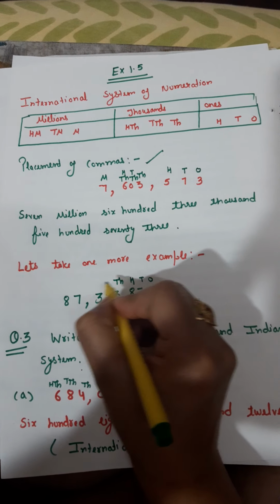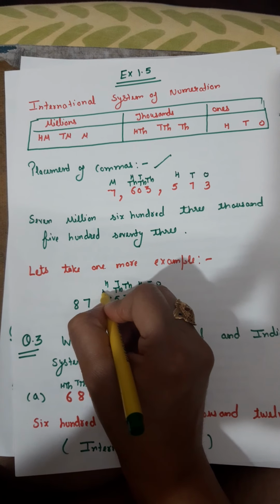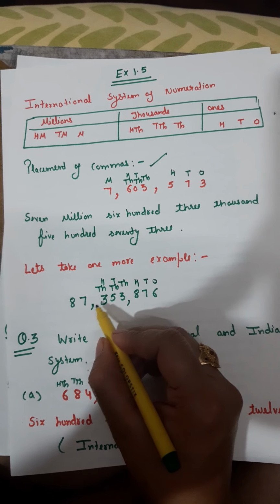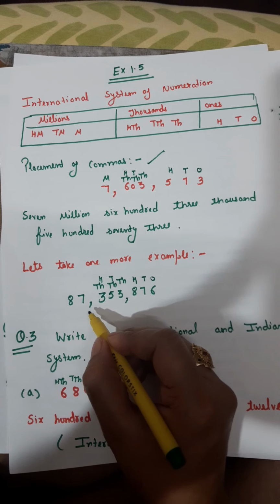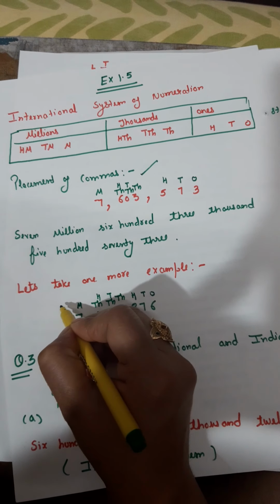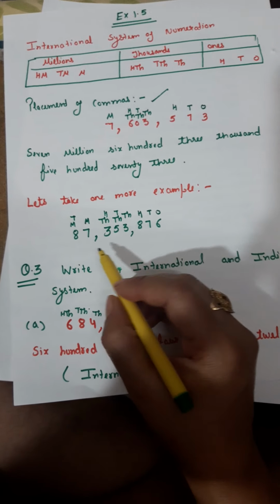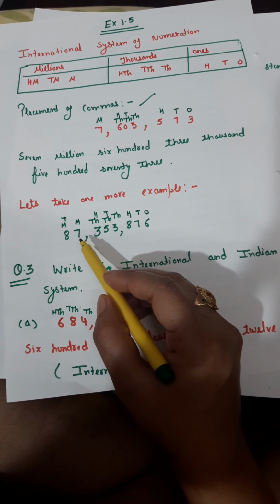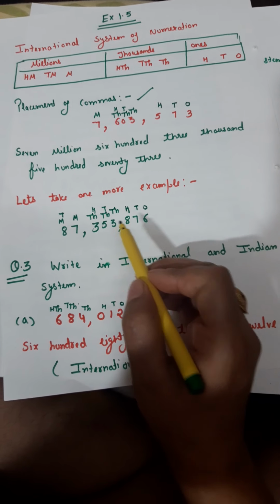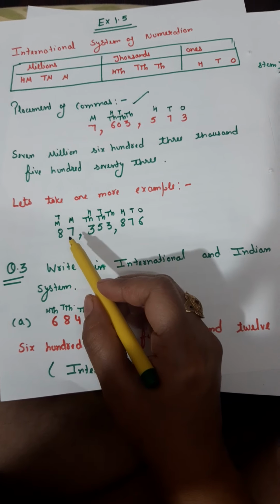Then the thousands, then the 10,000s, then the 100,000s. The next comma will be placed after the completion of the thousands period, here. And this is your million, and this is your 10 million. So the number to be read here is 87,353,876.